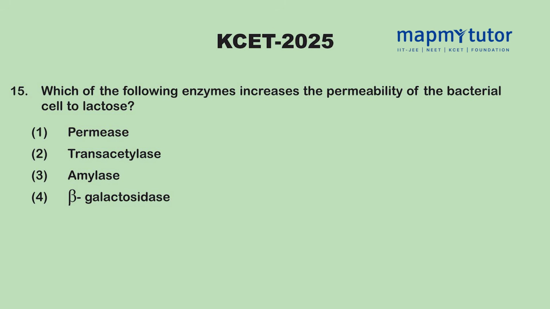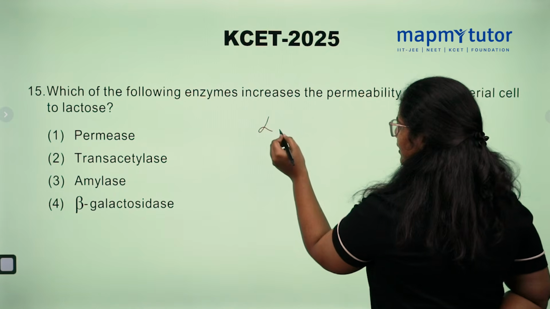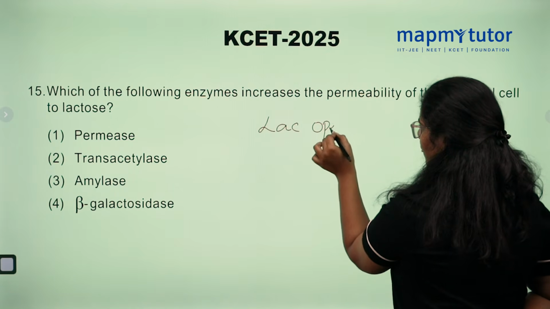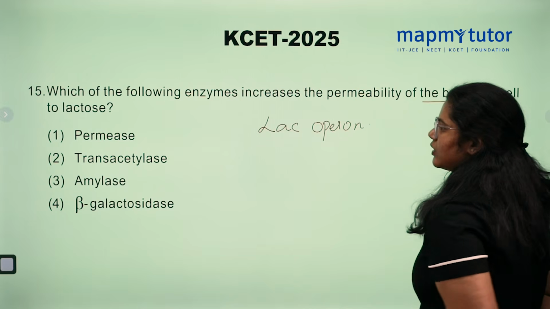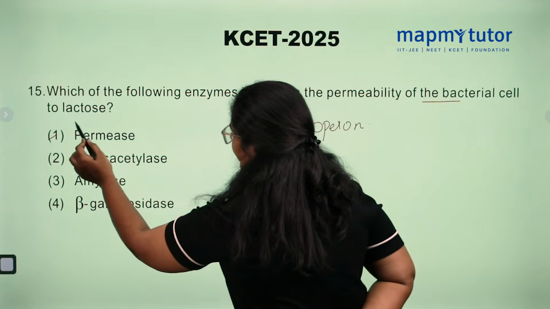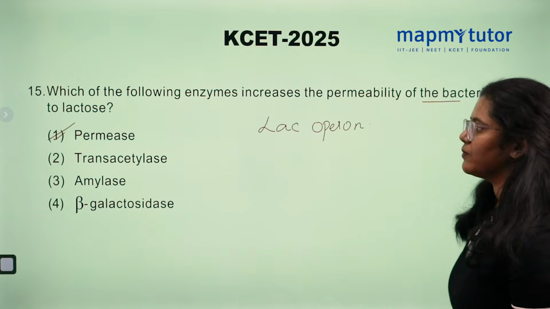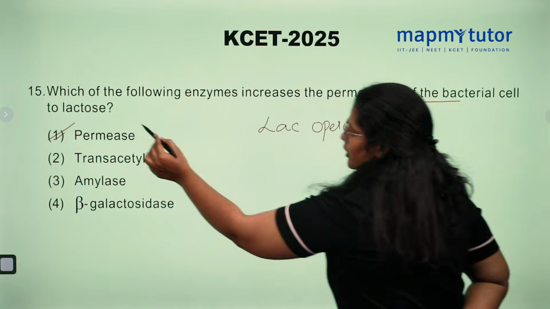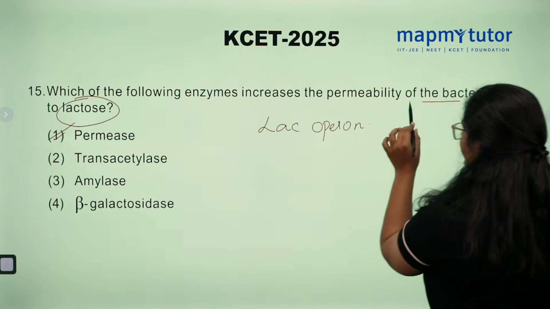Which of the following enzymes increases the permeability of the bacterial cell to lactose? Remember the lac operon. Permease is the enzyme responsible for transporting lactose into the bacterial cell.